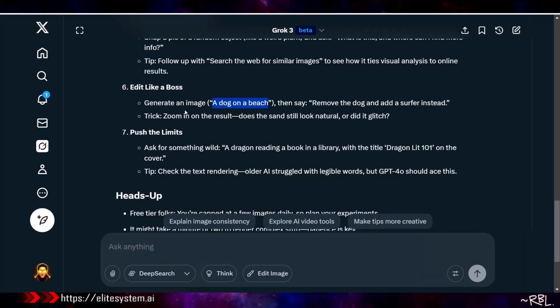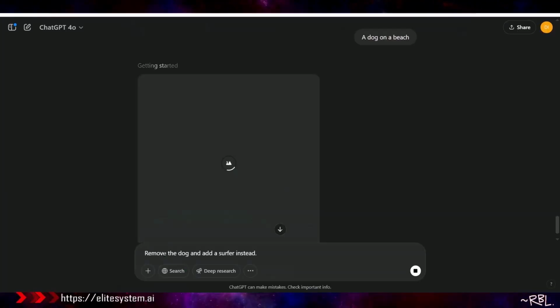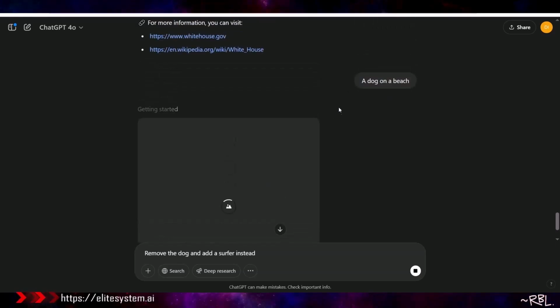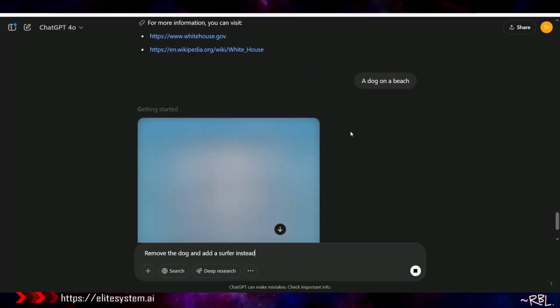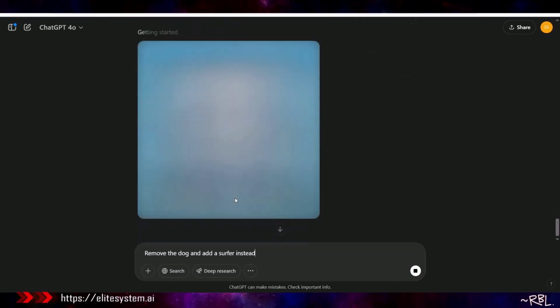All right, generate an image. Then say remove. Okay. Remove the dog and add a surfer instead. Fair enough. Since I've been doing images, it kind of figured out that I actually wanted an image of a dog. But if I was doing text and all the other stuff in one place, I probably have to say generate an image of a dog on a beach. So makes sense.